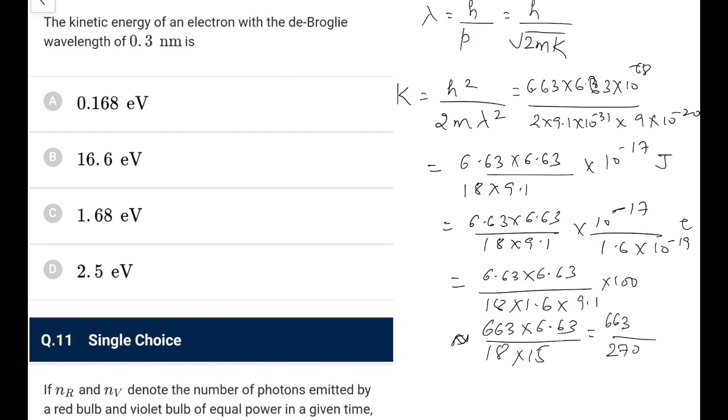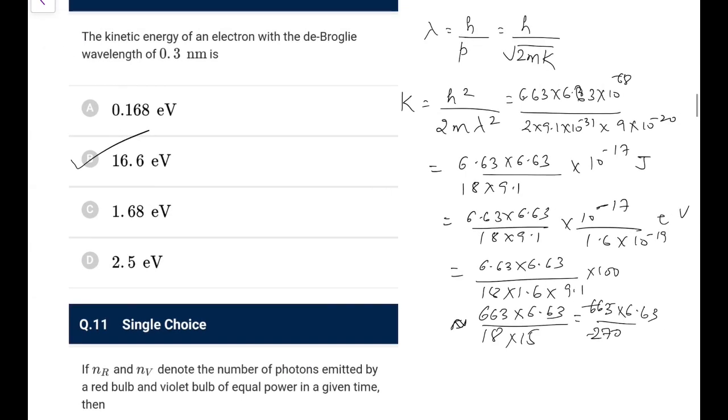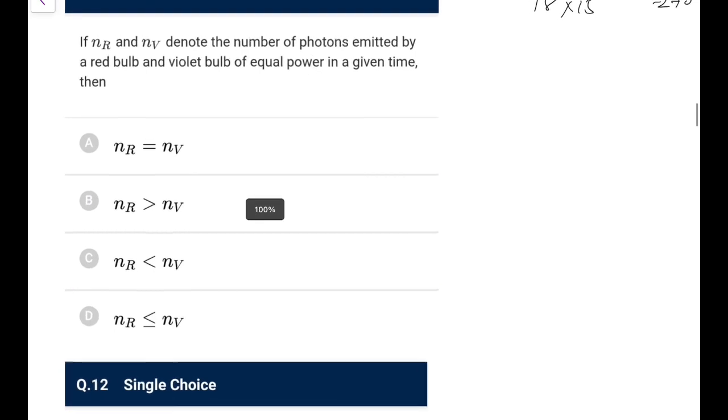This is 6.63 into 6.63, so it would be 2 point something into 6, so it would be 12. It would be greater than 12, but around 12 or 18 something. So as per the options, B would be the answer. So that approximation, if you have confidence, you can do it.